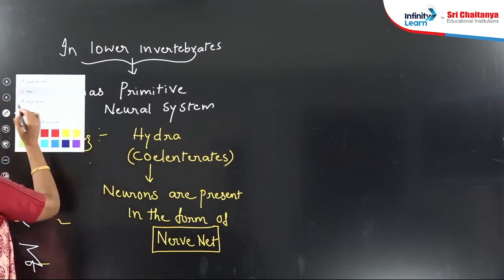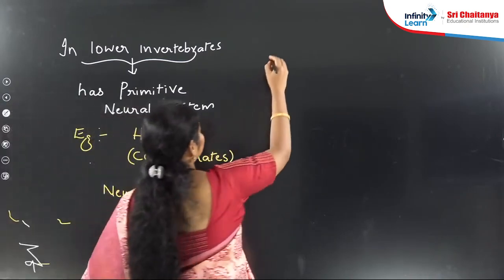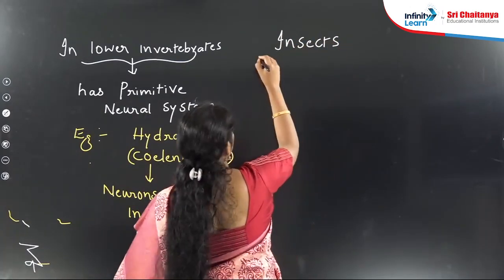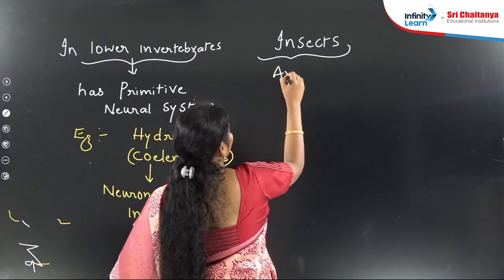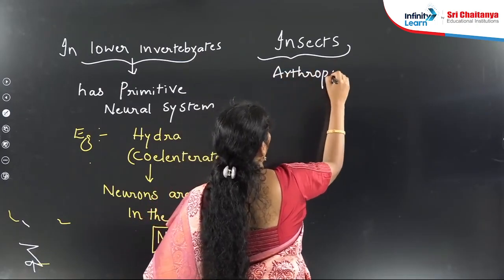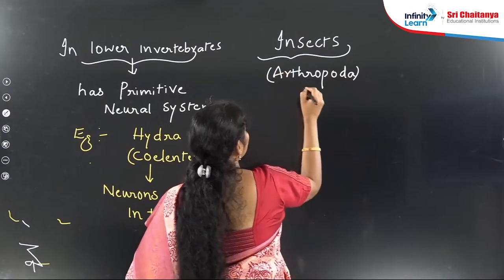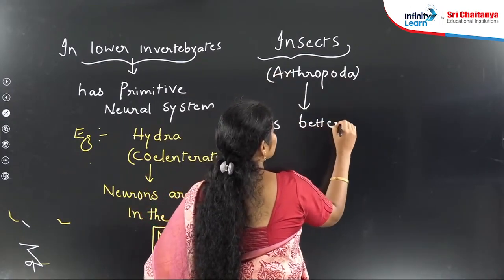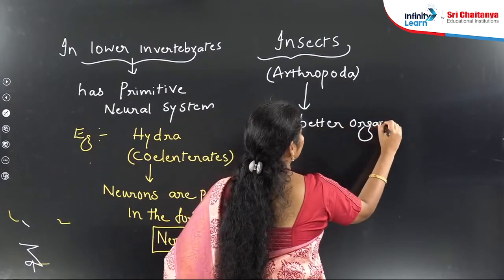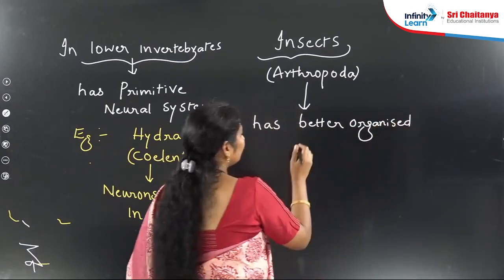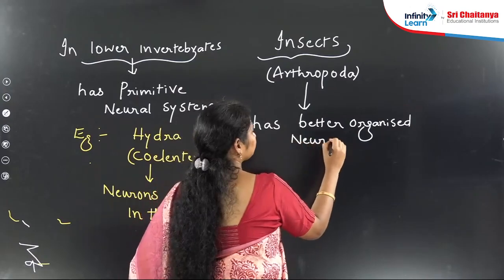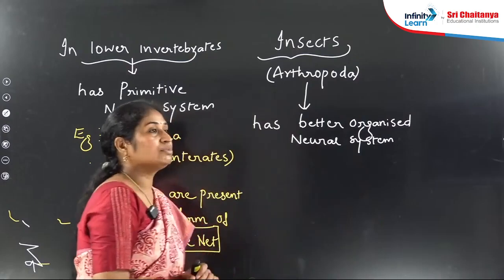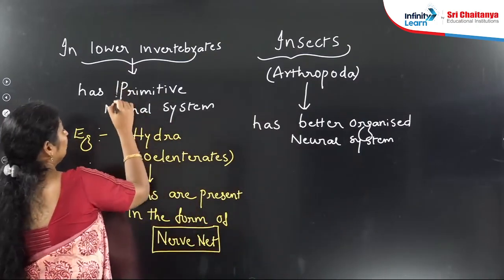Next, what about the next organisms? If you take insects, insects come under phylum Arthropoda. In the case of insects, it has a better organized system. This is a statement question. Which organisms have a primitive neural system?